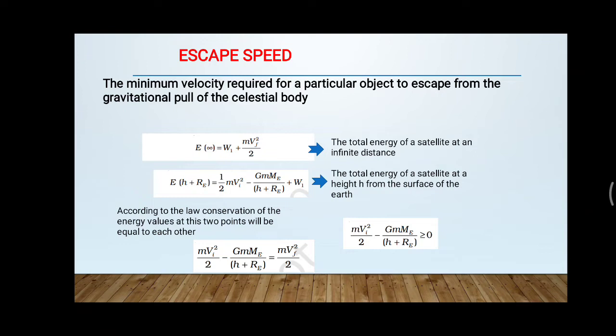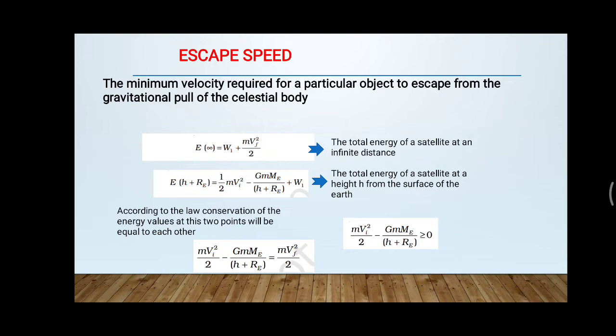The stone comes back because of the gravitational pull exerted by the earth upon it. As it is moving upward, the earth is pulling the stone back to the surface. So the escape velocity or escape speed is related to this pulling back force. What is it?